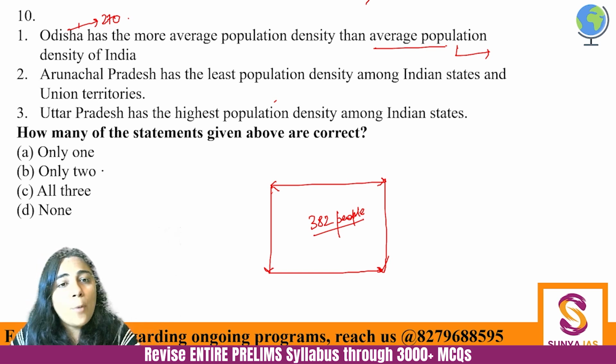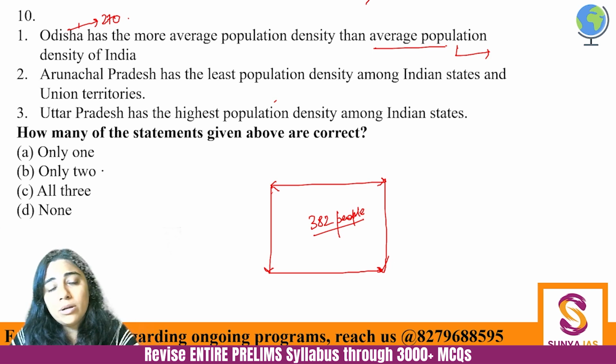So always the population density will be more where development is more, because everyone would want to flock to where development is, right?